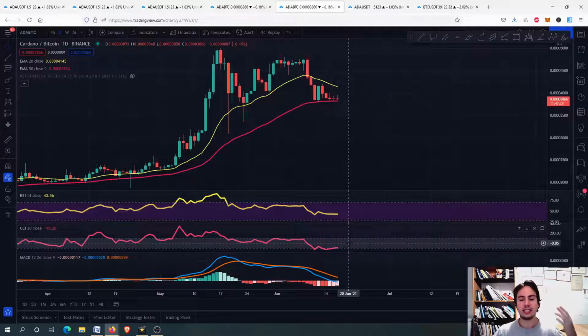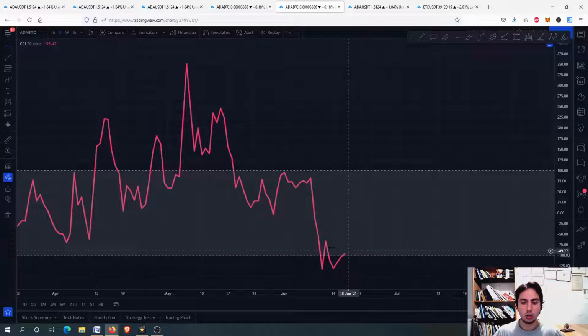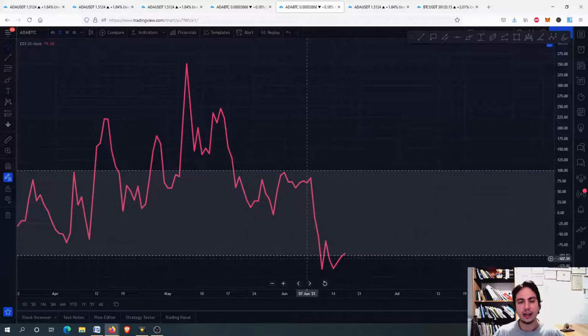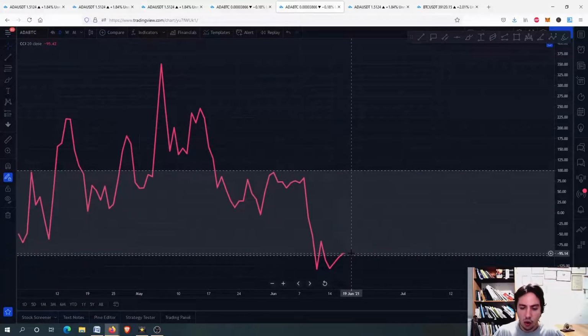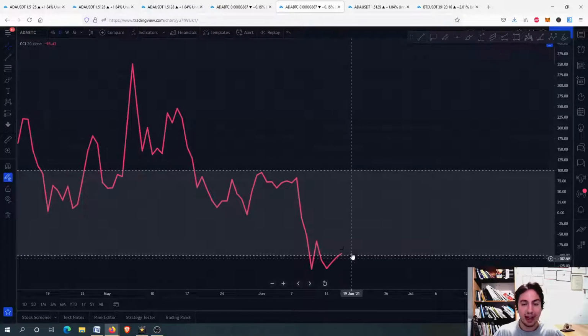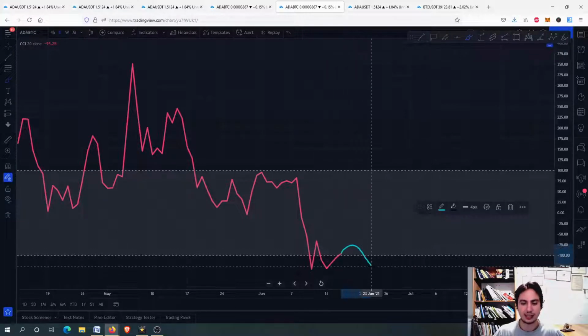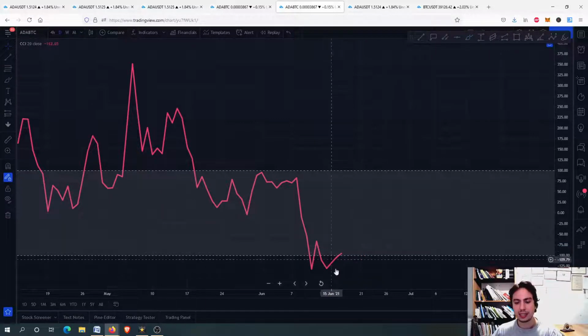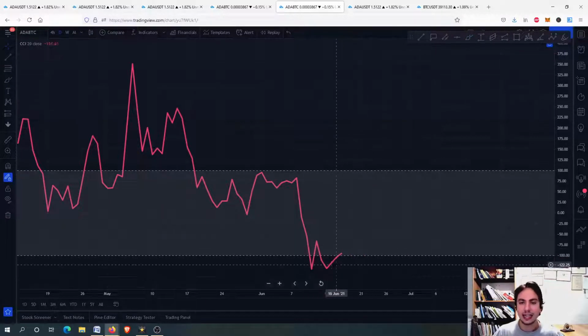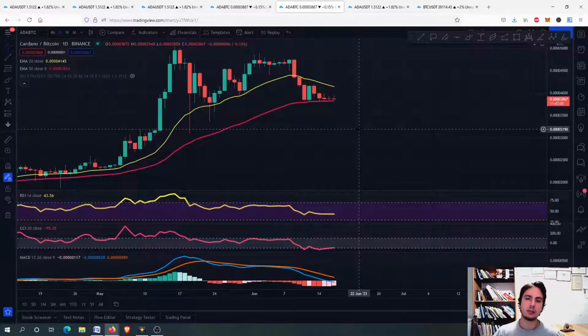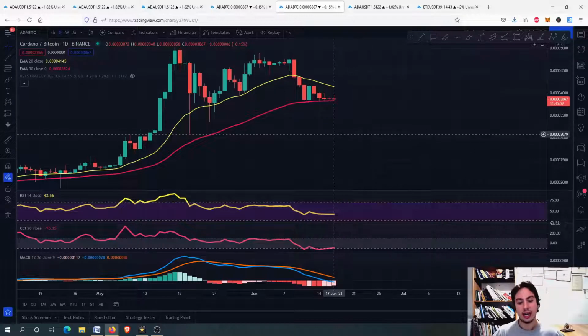But why am I saying we might have a swing high? Because, guys, of the commodity channel index on the daily frame, it is now on the minus 100, around there, sorry guys, but it was previously around an oversold situation. Well, yes, we might be doing something like this and then fall down again. We might do that, right? But I expect sometime in the next days to just move upwards all the way. So I'm expecting ADA against Bitcoin to have a swing high, right?